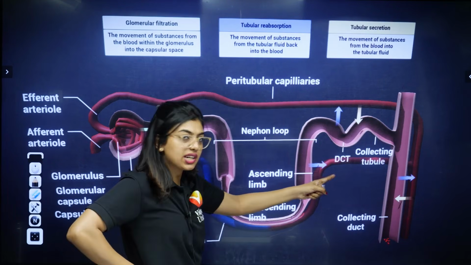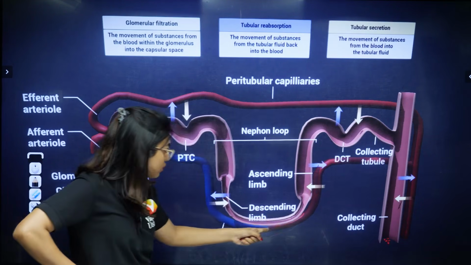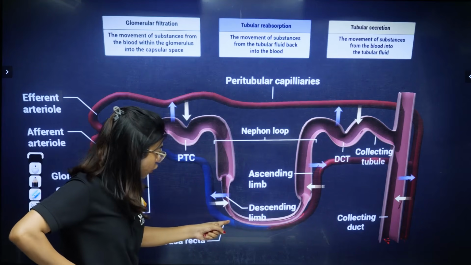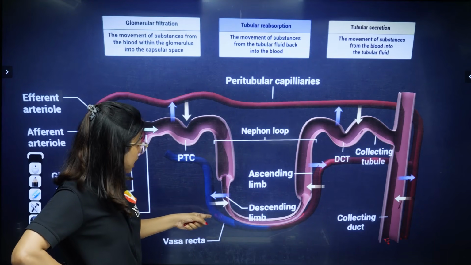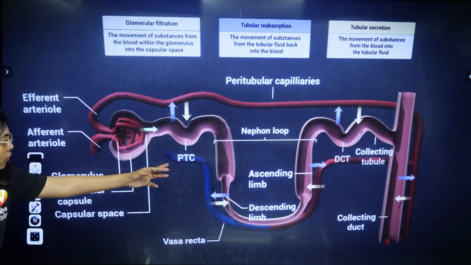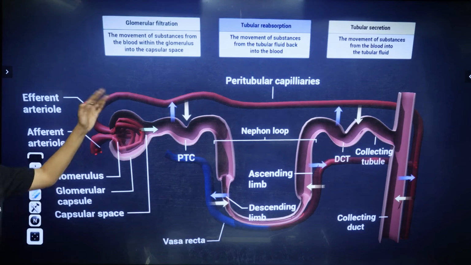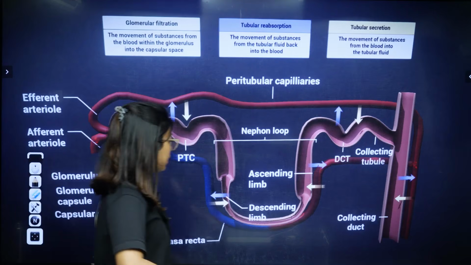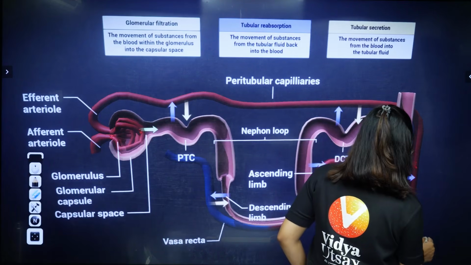Now why? To concentrate it more. It is coming through this way to the vasa recta. In the vasa recta, concentration will happen, and however much reabsorption we can do, that much reabsorption we can do, and then the blood will again move and enter through the afferent artery. So this process has to continue. Clear? So this is your urine formation.